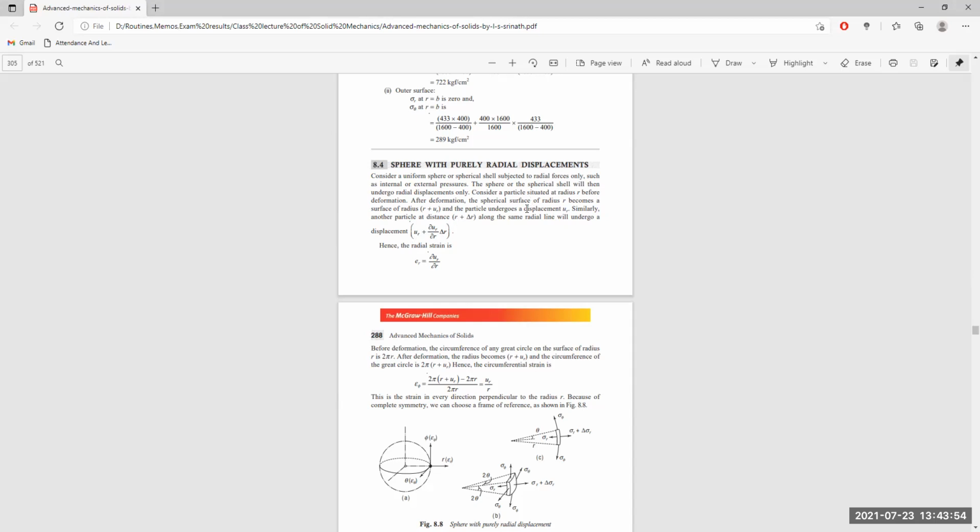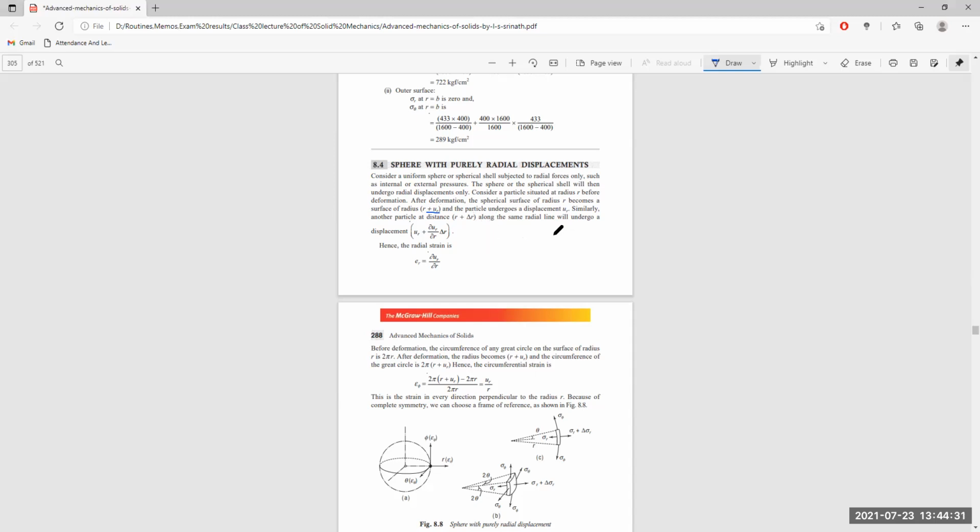So first we are considering one point inside the body of the sphere, which is at a distance r from the center, and it is deforming. After the deformation, it is at r plus u_r. Next, we are considering another particle inside the body of the sphere, on the same radial line, at r plus delta r away from the center.